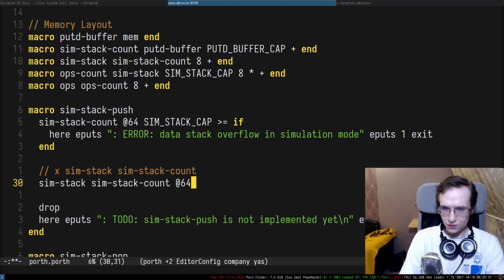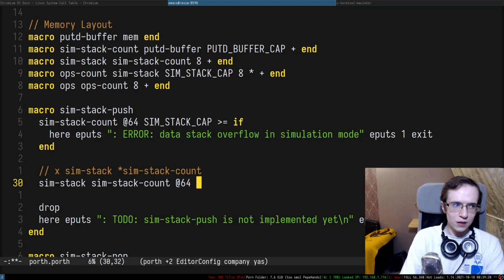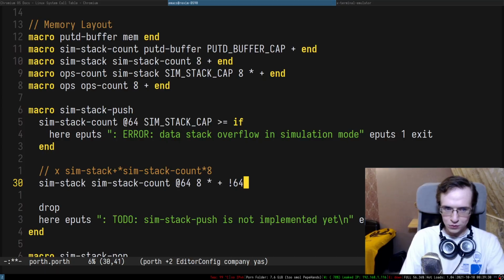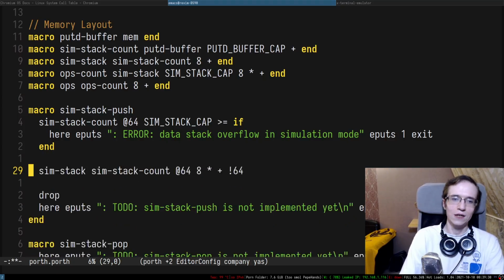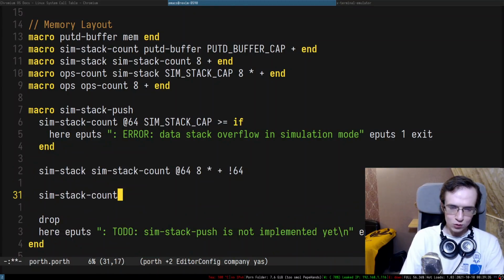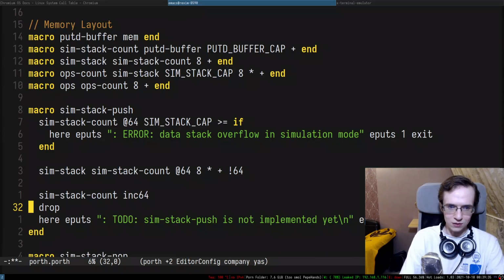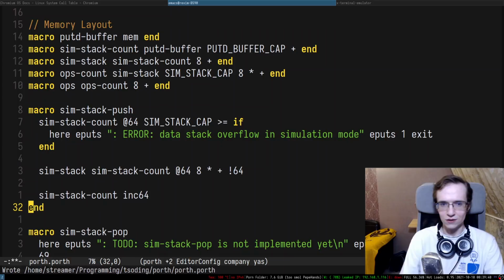I need to read this entire thing, so that means I just dereferenced it. So then I need to multiply it by the size of the word, right? So this is going to be something like this. I multiplied it, and then I have to add it back to the stack, and then I'm gonna use the write operation to write all of that back to the stack. Okay, so after that, I have to just increment the sim stack count, and there we go. I think I implemented this entire thing.